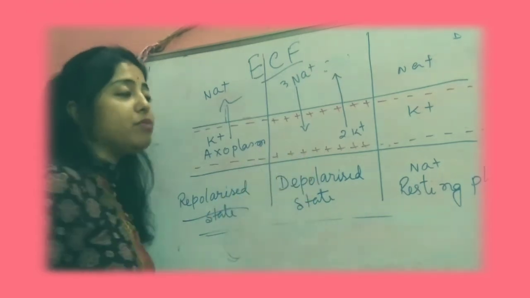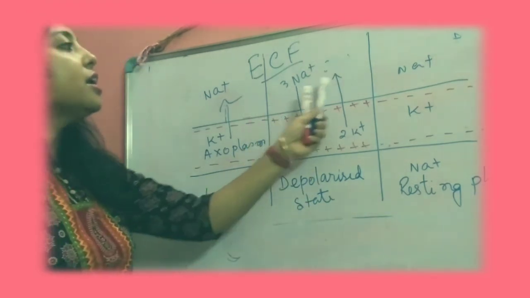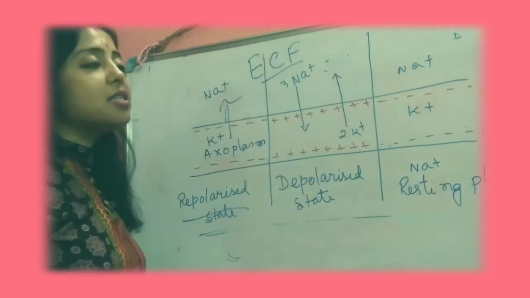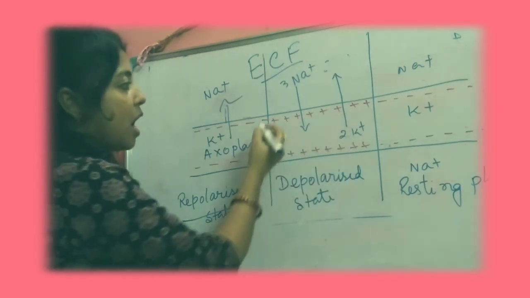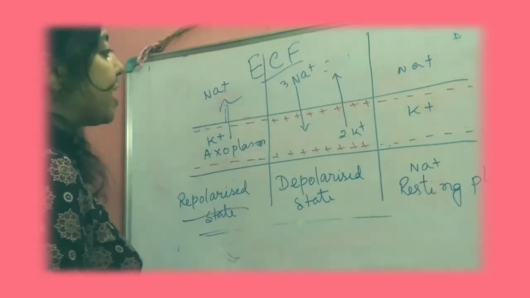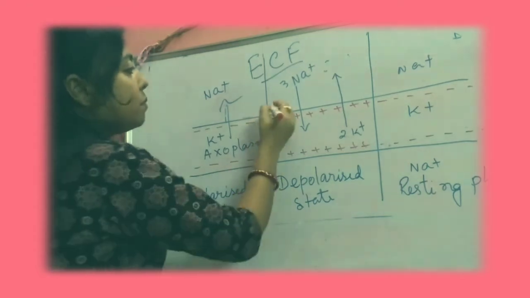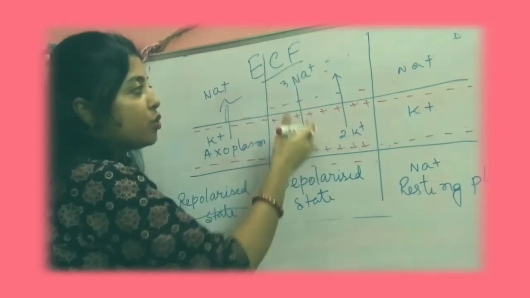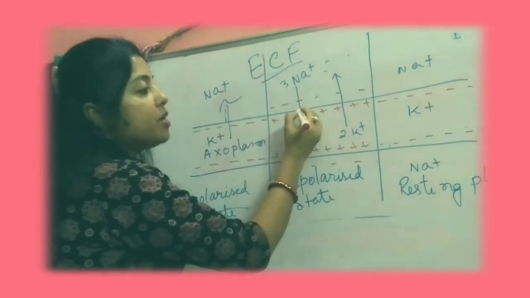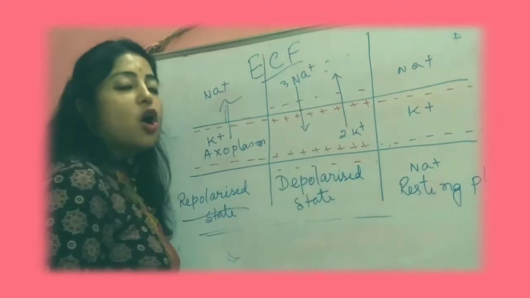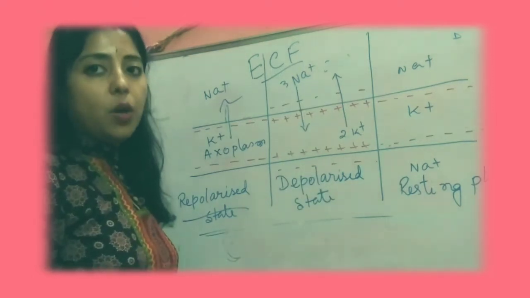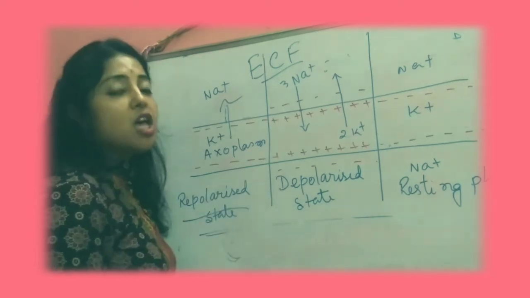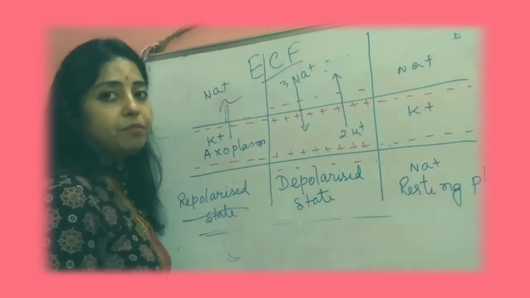At that time, negativity will be increasing in the ECF and positivity will be increasing in the exoplasm. The outer part will be negative like that, because sodium will be continuously coming in through the voltage gated channels. And this pump is known as the sodium potassium pump.